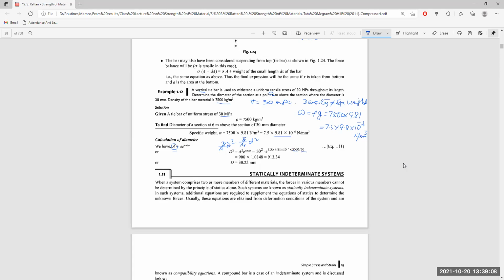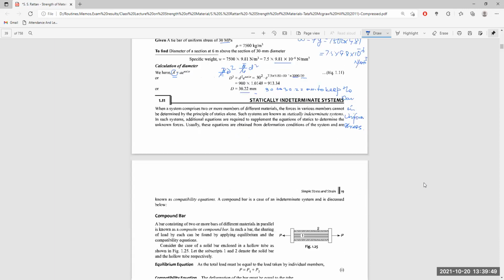After the calculation, it will become 91.913.34 instead. So the diameter will become 30.22 millimeter. So the diameter is increased from 30 to 30.22 millimeter to keep the bar under uniform stress. Okay, let us go for the next section.